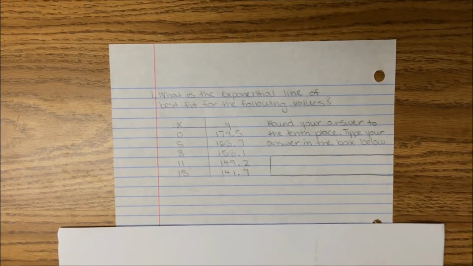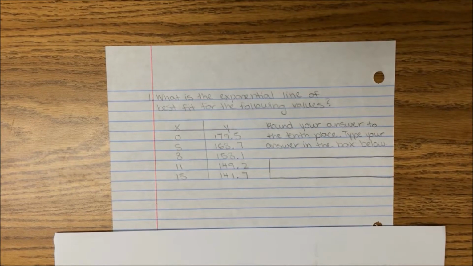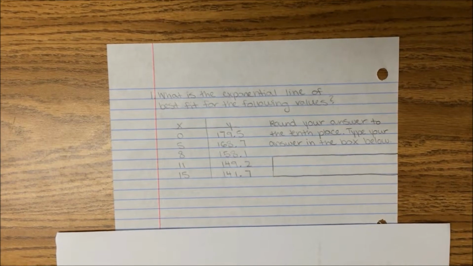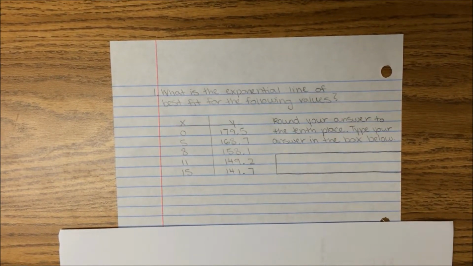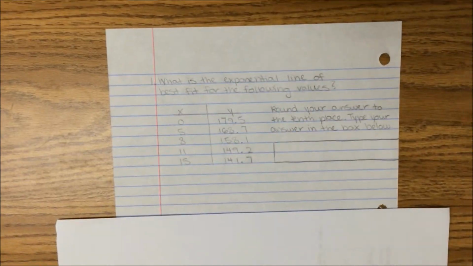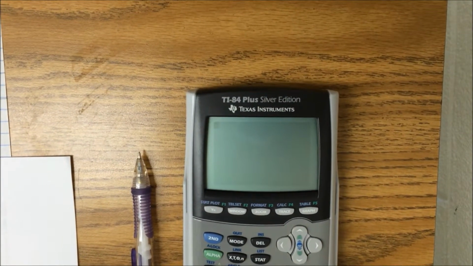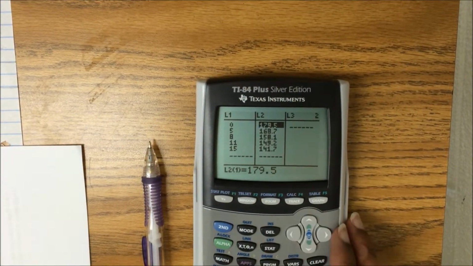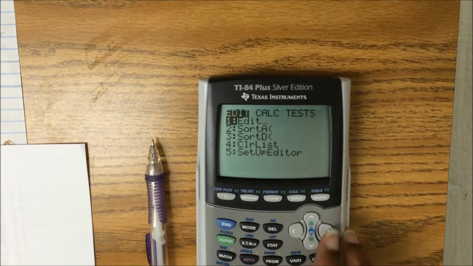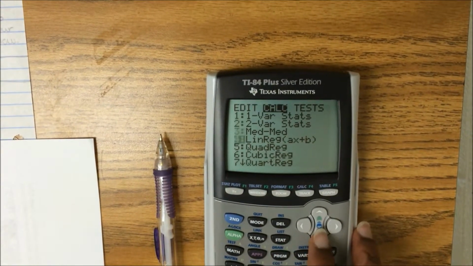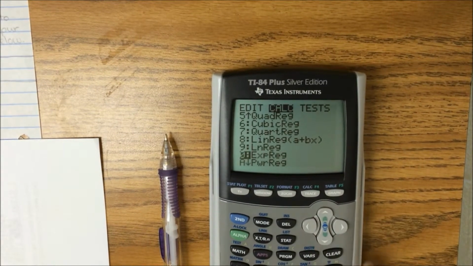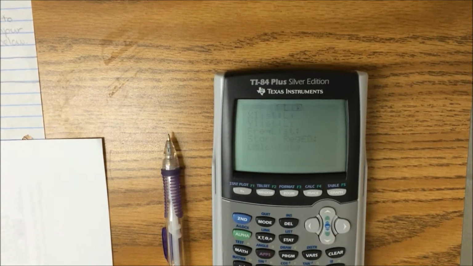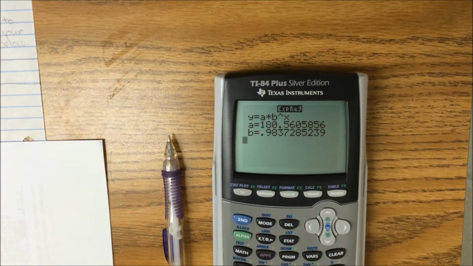Some of the questions you'll have on the SOL will be technologically enhanced, like number 1, which says, what is the exponential line of best fit for the following values? Round your answer to the tenth place and type your answer in the box below. Using the values from the table given in the question, we again go to Stat, Edit, plug them into L1 and L2, and then go to Stat, Calc, go down to exponential, which is option 0, press Enter, go down to Calculate, press Enter, and we get our equation.